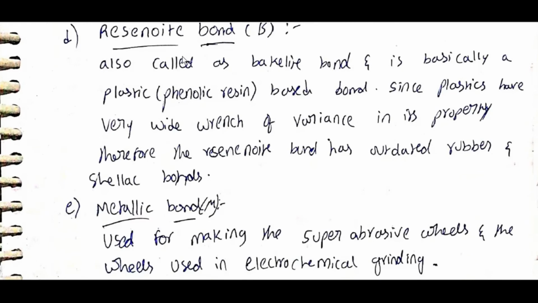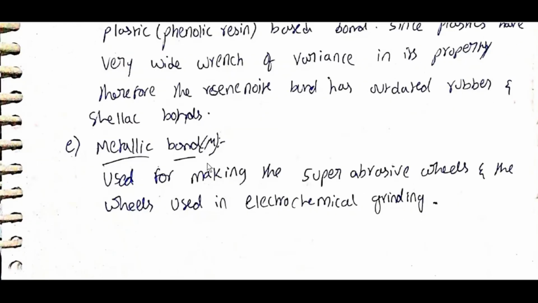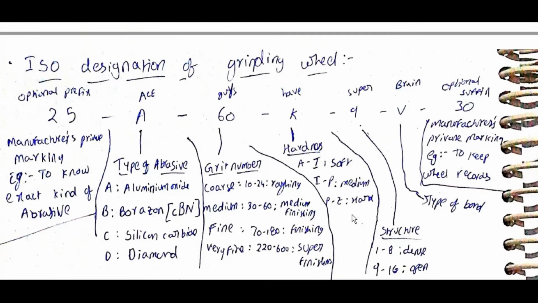Resinoid bond, also called bakelite bond, is basically a plastic phenolic resin based bond. Since plastics have a very wide range of variance in their properties, the resinoid bond has outdated rubber and shellac bonds. Metallic bonds are used for making super abrasive wheels and wheels used in electrochemical grinding.